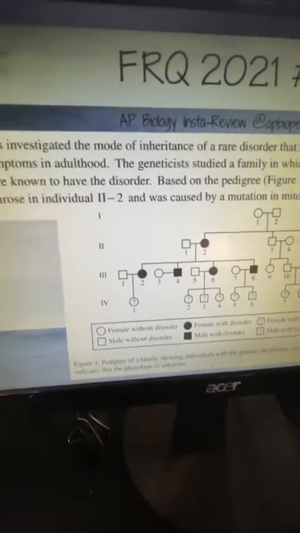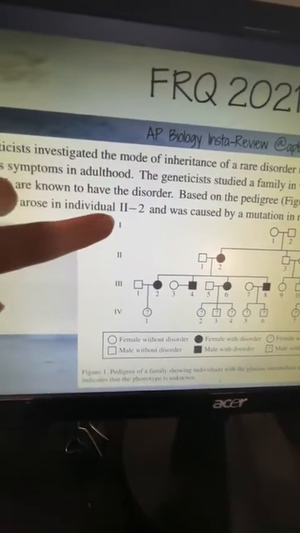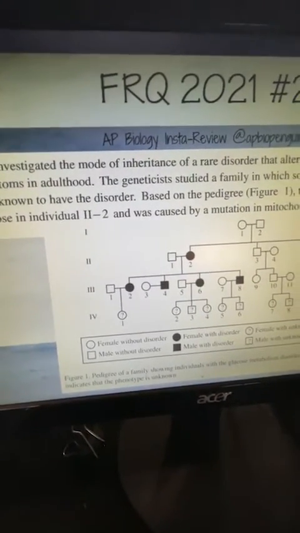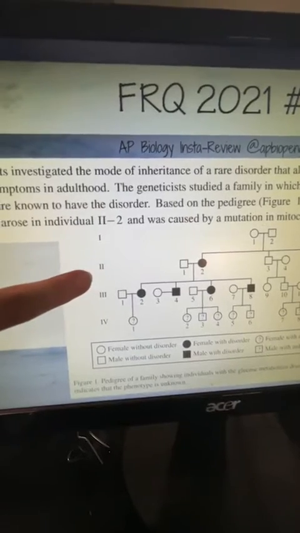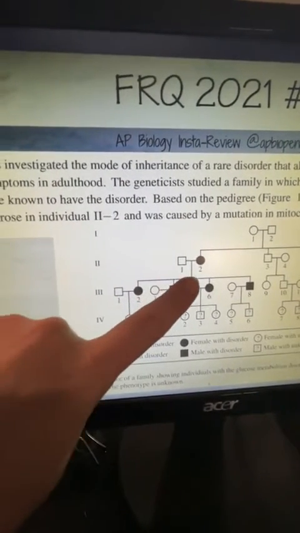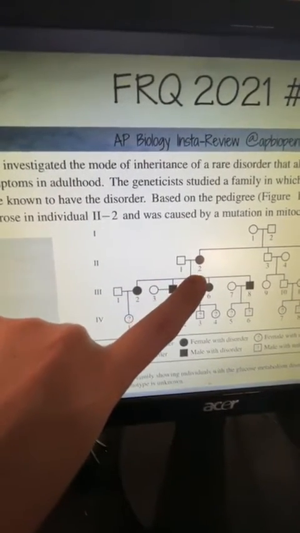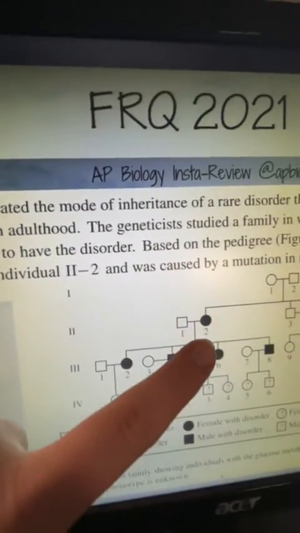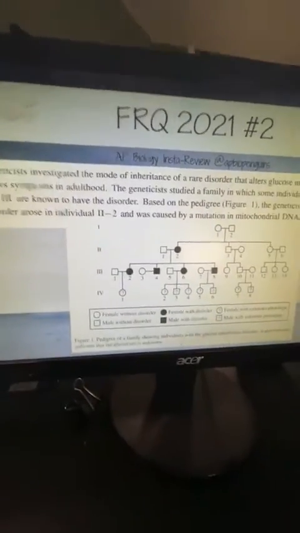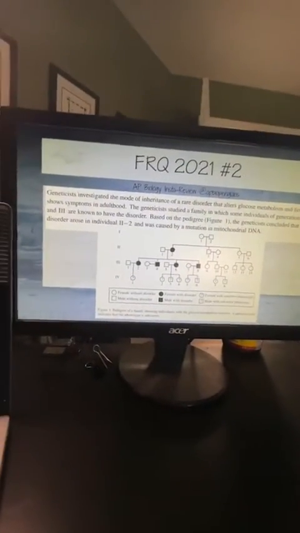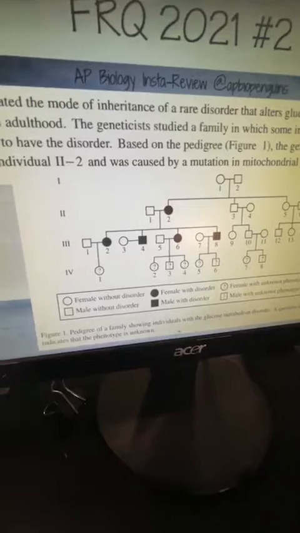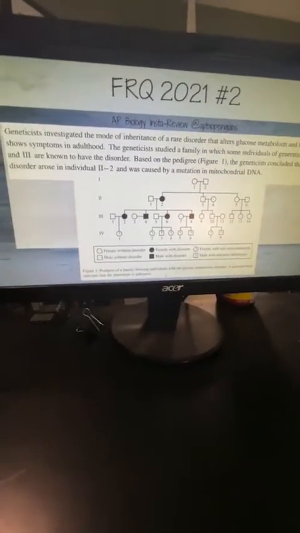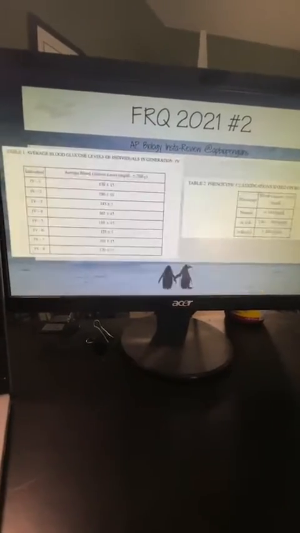So just in case you're having trouble following everything, each of your generations are labeled over here, 1, 2, 3, and 4. And whenever they're identifying a person that's in it, you're going to identify it based on the row and then the number. So like this individual right here is going to be 2, 2. So you would write it out as 2, 2, because we're in the second generation, second individual. Okay, so that's kind of how you would name that. And if you're looking at it, it also is giving you the key, but the females are going to be circles and the males are going to be squares. And again, this is male assigned at birth and female assigned at birth.